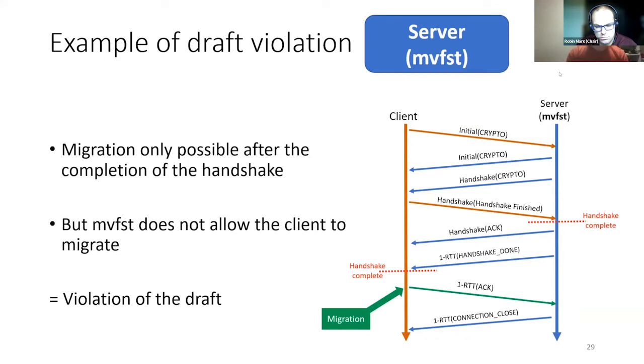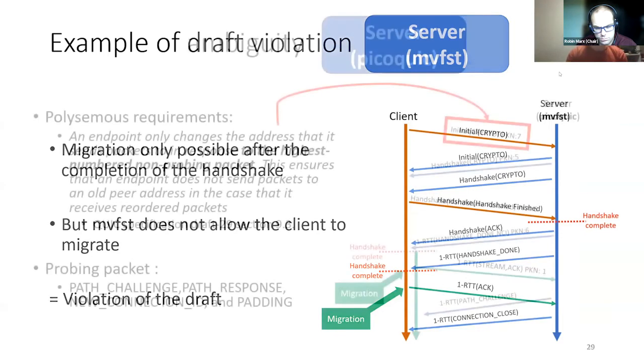In this situation, we acknowledge the frame and perform the migration at the same time, which is allowed since the handshake done frame has been received. However, the implementation sends us back a connection close frame indicating, with an error message, that the migration is invalid. This is a clear violation of the requirement in the draft.